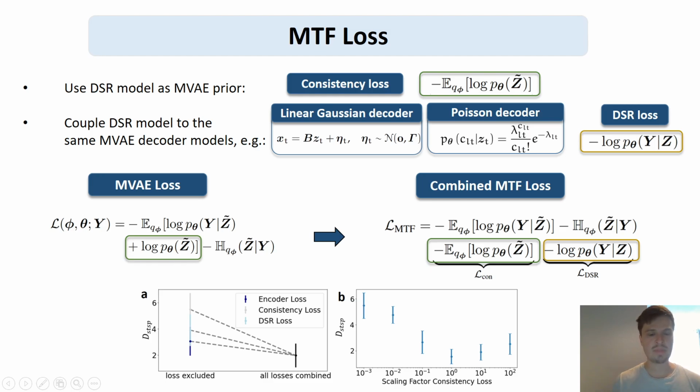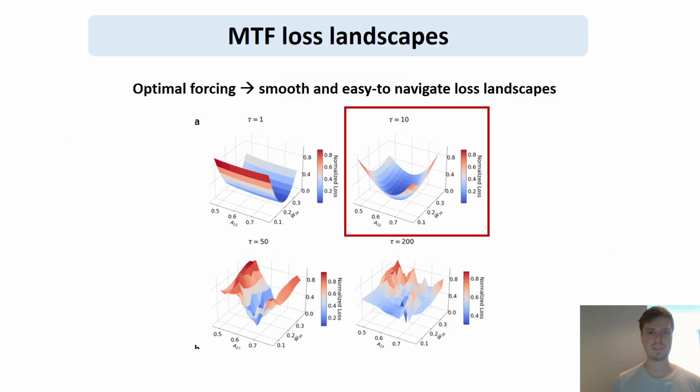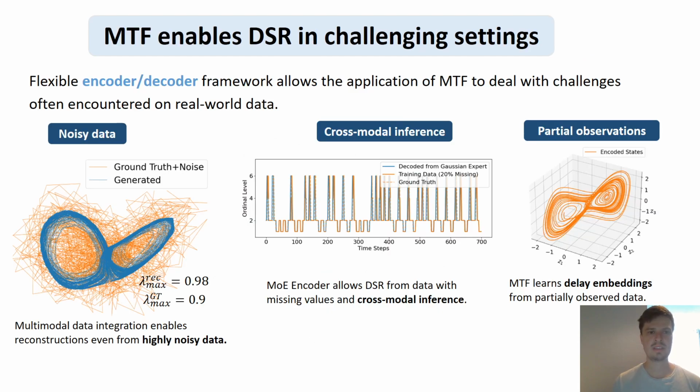What we saw in ablation studies is that all of these loss terms actually contribute meaningfully to improved reconstructions within this framework. One nice additional component of why this works so well on all kinds of data is that optimal forcing, in the context of teacher forcing techniques, leads to smooth and easy to navigate loss landscapes. With different data sets and different settings, we observe this nice property of the loss landscape looking quite well navigable and smooth at optimal teacher forcing strengths.